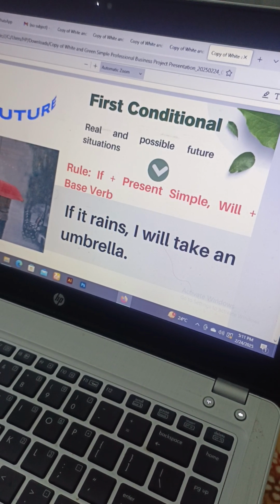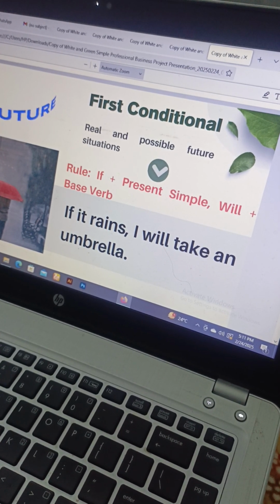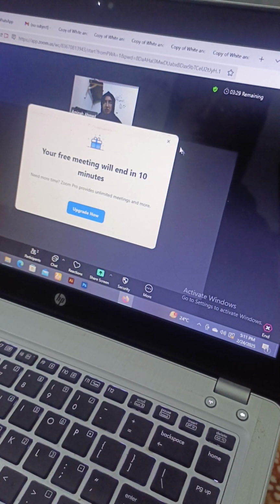So you can see, if it rains, I will take an umbrella, and it's related to a future event. And obviously अगर अभी बारिश होगी तो बाद में, तब मैं umbrella लूंगा, so it's something future. Did you get the point? Yes, ma'am. Yes, I got.